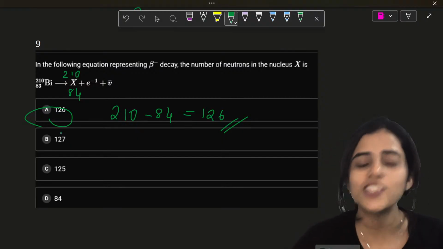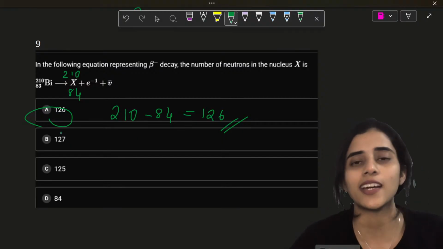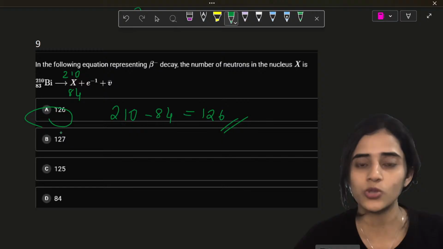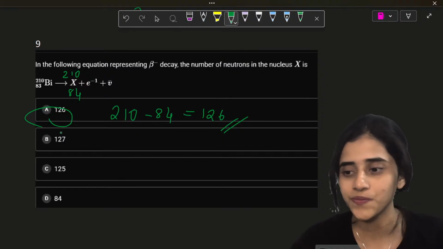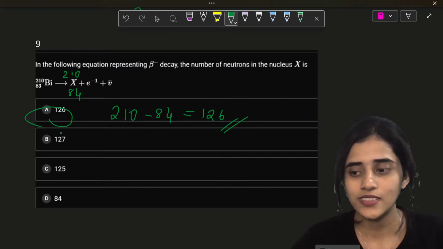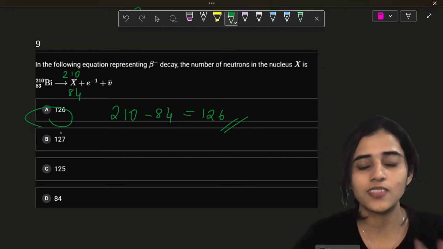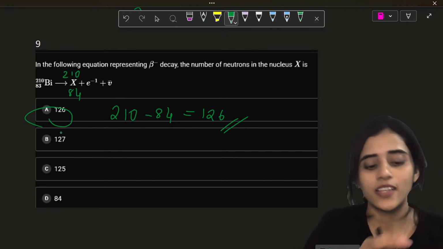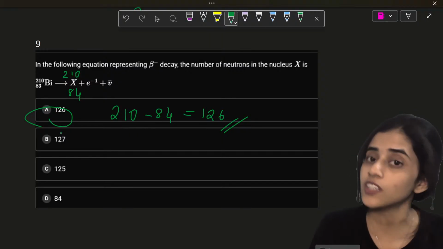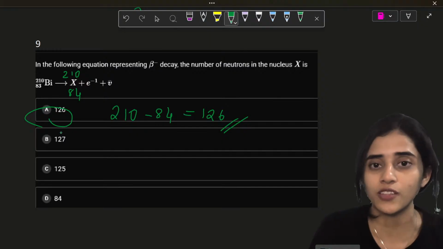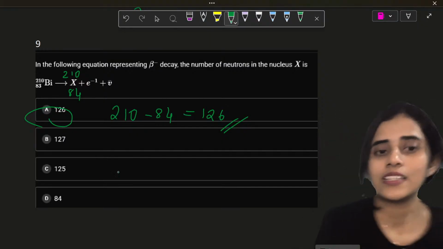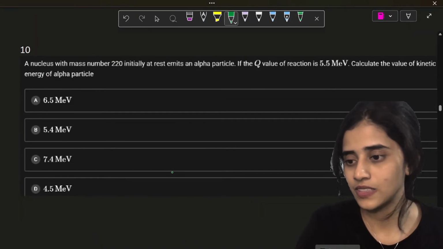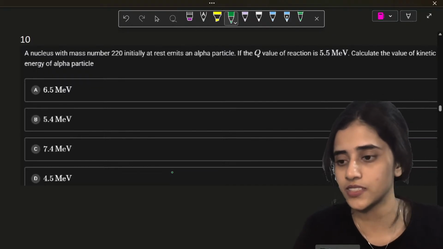Why are you crying, Manya? Your results will come. There's nothing you can do about it. Relax. Okay? Whatever your results are, you don't have to worry. There's always another thing that you can do. We'll figure it out. Okay? You don't have to sit and cry. Alright? So students, you don't have to worry so much. This is just one part of your life. You still have a huge life in front of you. You have so many more things to do. So even if this one part is good, well and good. If it's not good, you still have options in your life. Okay? Please don't be so worried about your results. Yes, Nisha. Yes.